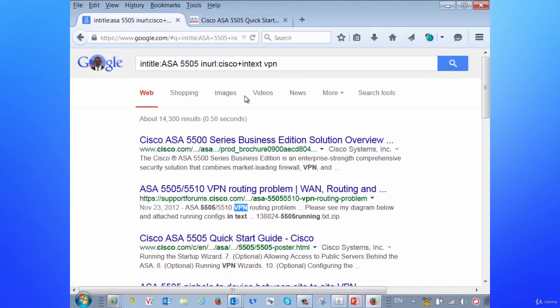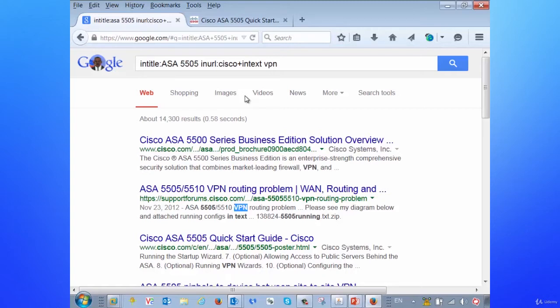So again, when we look at some of these things, we need to be able to identify things like in title, in URL, in text, site colon, things like even the file type, things like that.